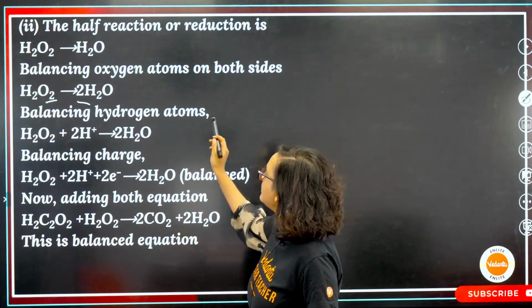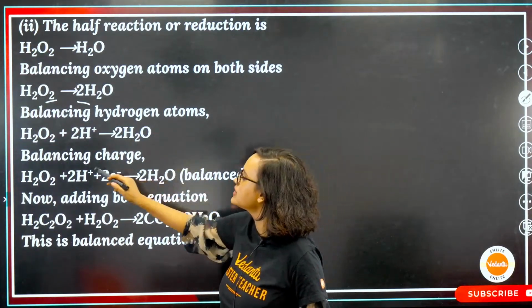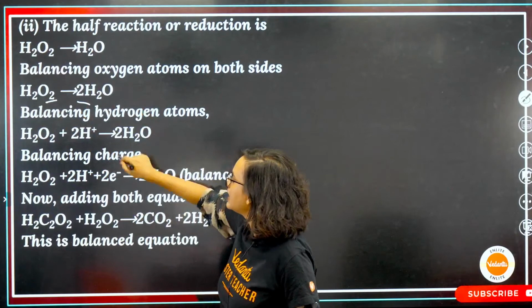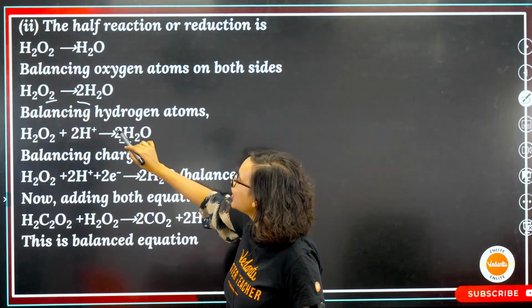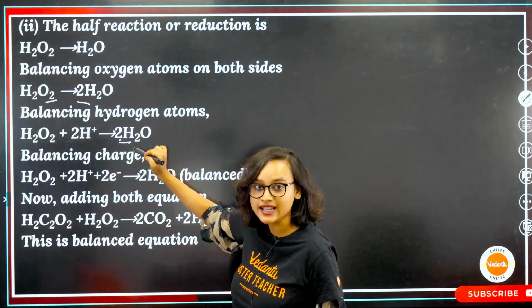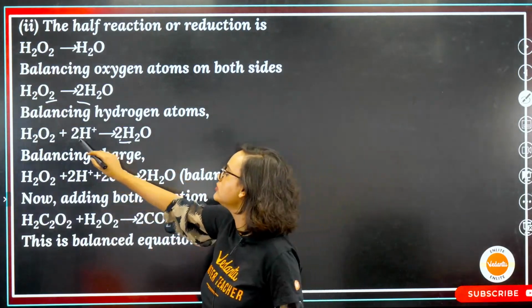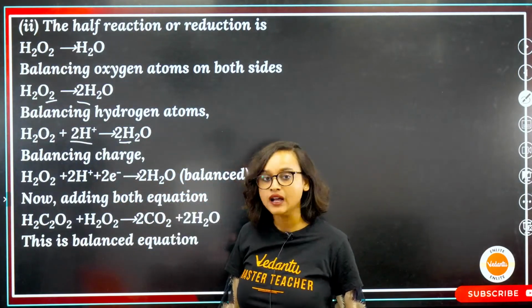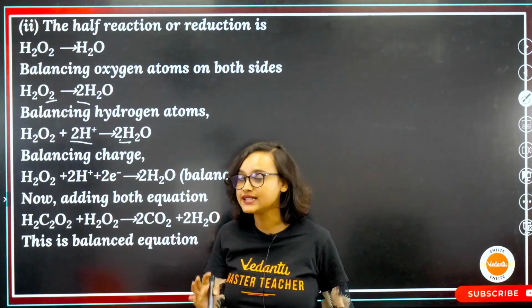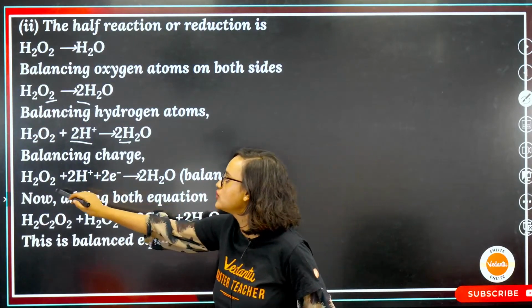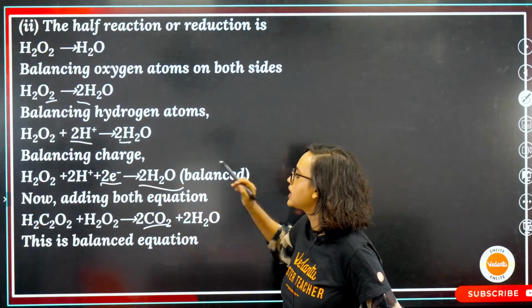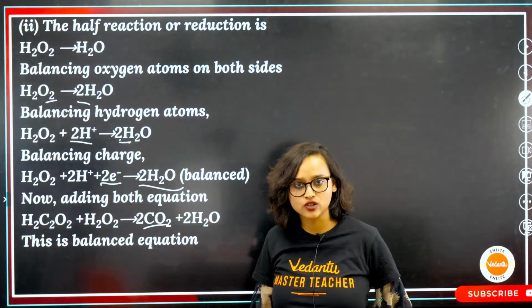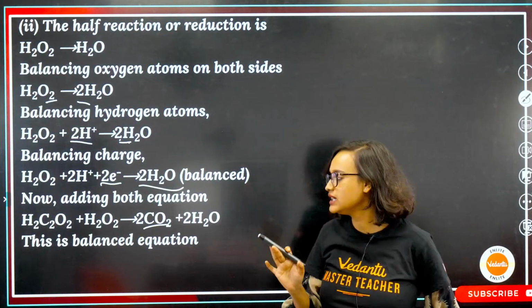Now balancing hydrogen atoms, there are 4 hydrogen atoms on the right, so we still need 2 more hydrogens, so we will add 2H+. Now let's balance the charge. H2O2 plus 2H+, we are adding 2 electrons, and it becomes 2H2O. Done, it's balanced.